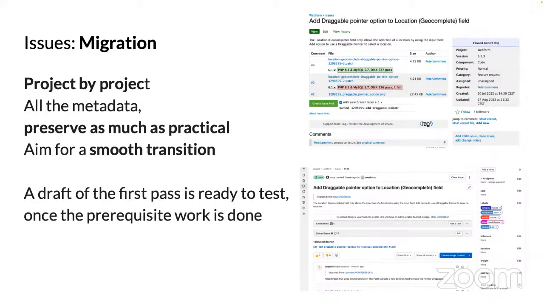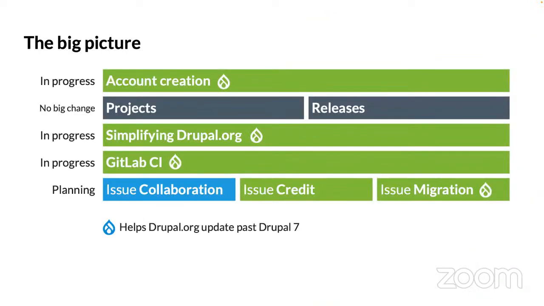And so we got a little bit of a head start in the code for that. We have a draft of the code that can migrate issues, but of course it'll need a lot of review, and we have all of those links to Drupal.org, like issues, those entity references, and Drupal CI. So yeah, this is where we are.